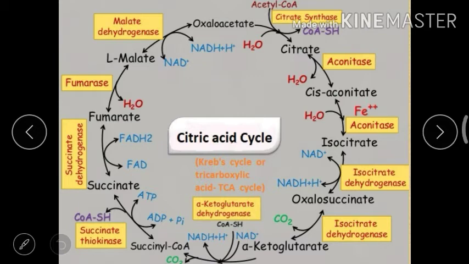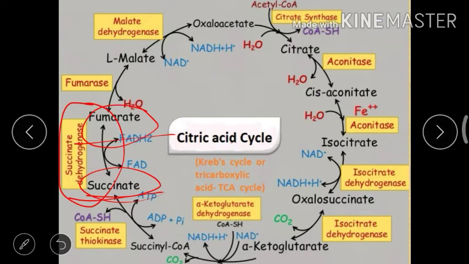And the sixth step is conversion of succinate to fumarate. Succinate is converted to fumarate by the enzyme succinate dehydrogenase. This reaction results in the production of FADH2.